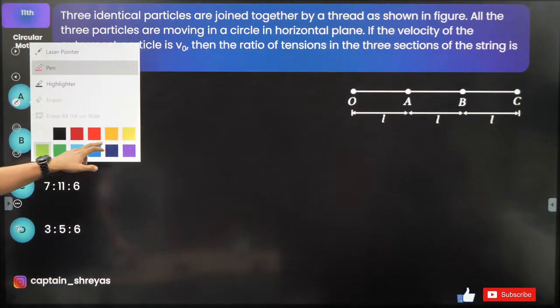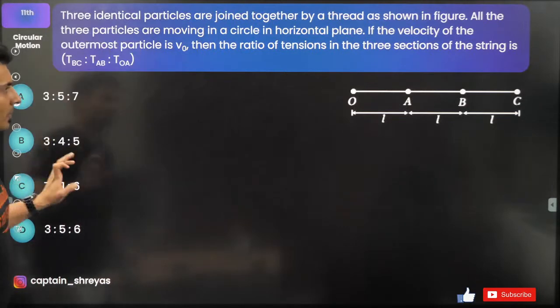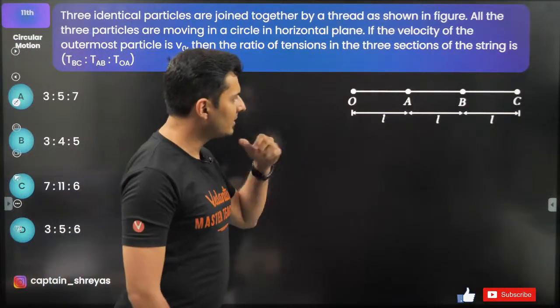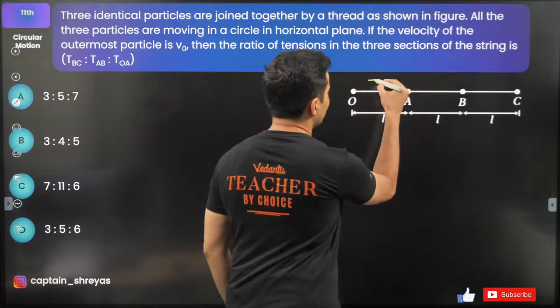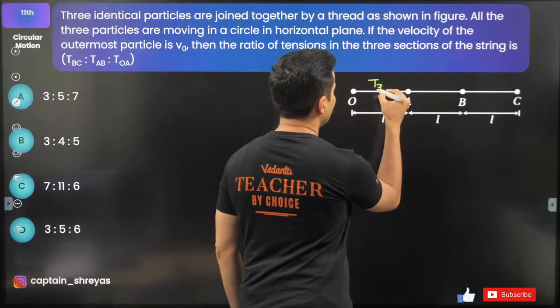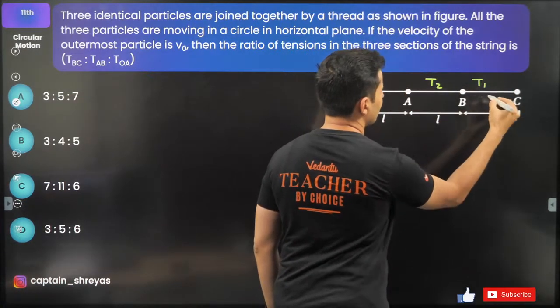I think some of you would have already started by drawing the free body diagram and writing the equations. Let's start as well. So let's assume this tension to be T1, or let's say T3. This is T2. Let's say this is T1.